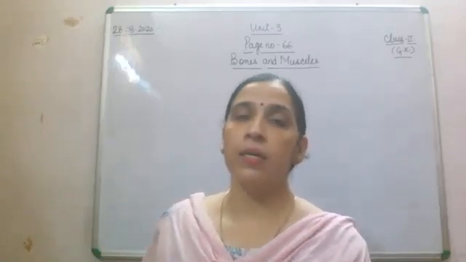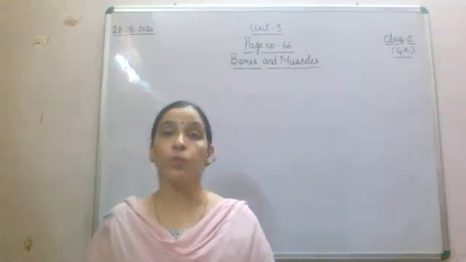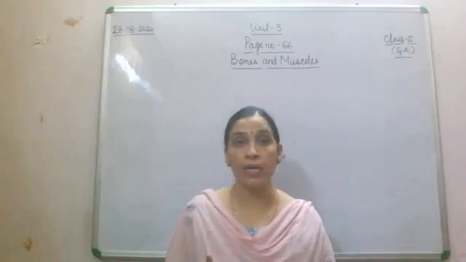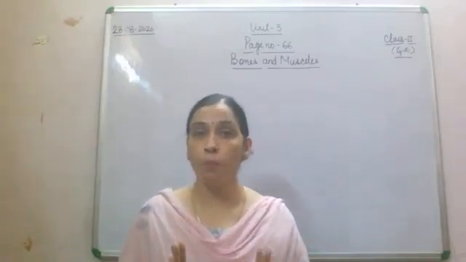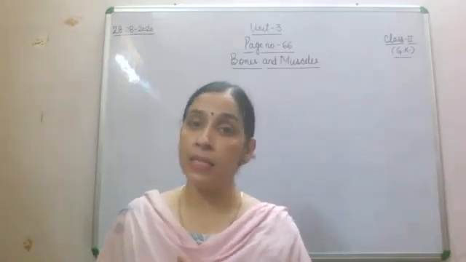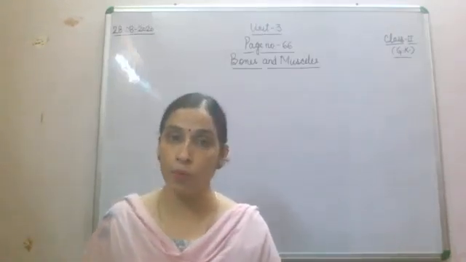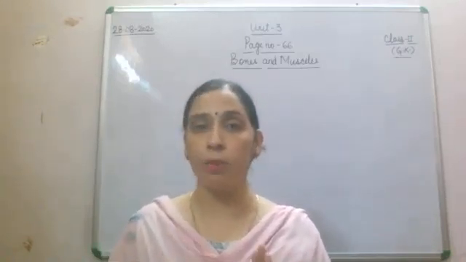See, you are all aware that every human being has 206 bones. But at the time of birth we have more than 300 bones, or about 300 bones.